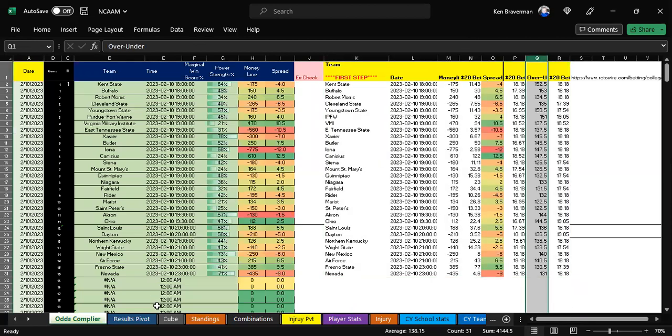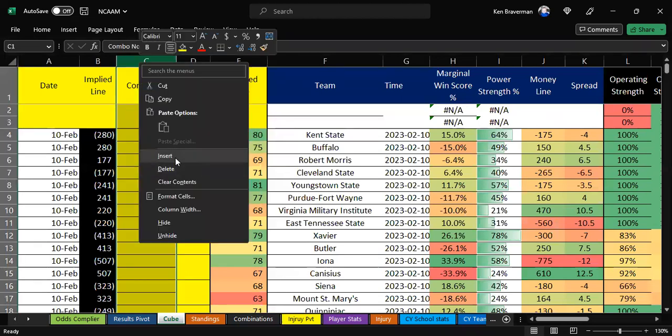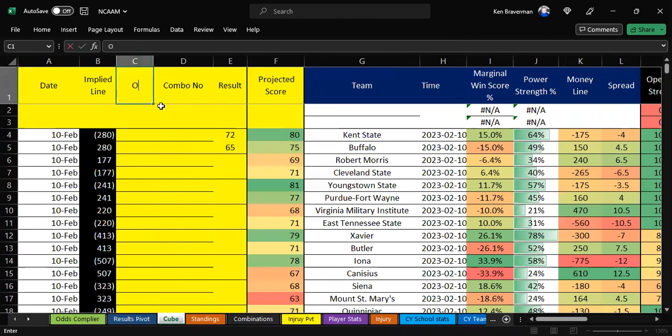So watch this. What we're going to do is we are going to add the over under total to the cube. All right. Over under total. Okay. So here's what we're going to do.